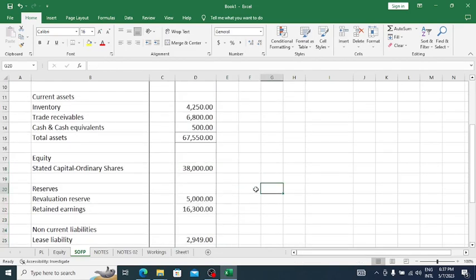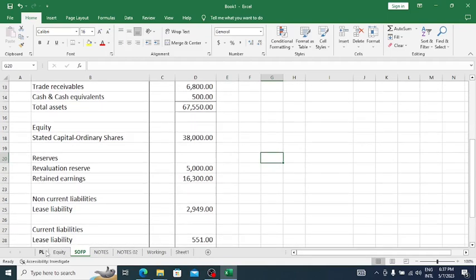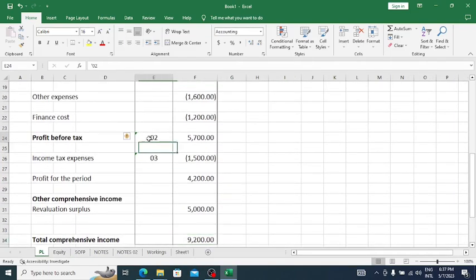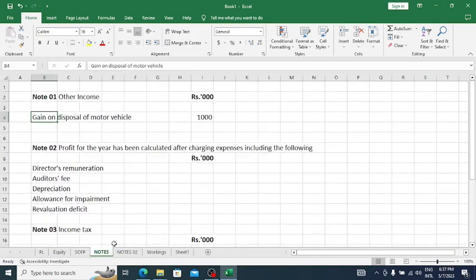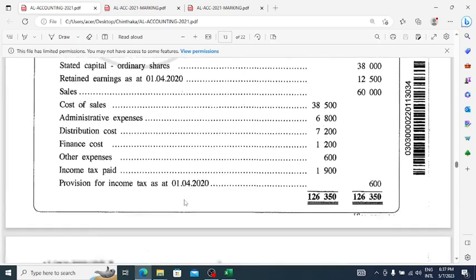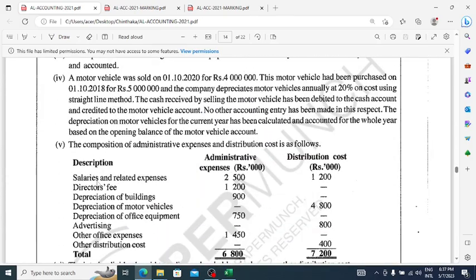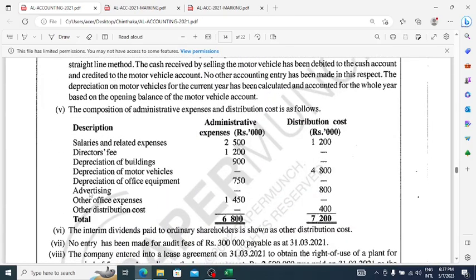One thing I want to remind you, under the note 2, profit before tax, there are some specific expenses you have to clearly mention, right? So these are the expenses. Directors' remuneration, right? So here they have given directors' remuneration. What is the amount?